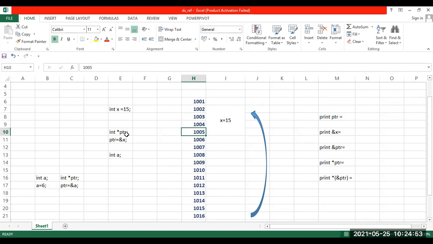Okay, so let's move ahead now. Then I declare another variable, int star ptr. The moment you encounter an asterisk, it means it is a pointer variable. Now, I told you in the beginning, any variable you declare also requires a memory location, correct? So, should ptr also require some memory location?